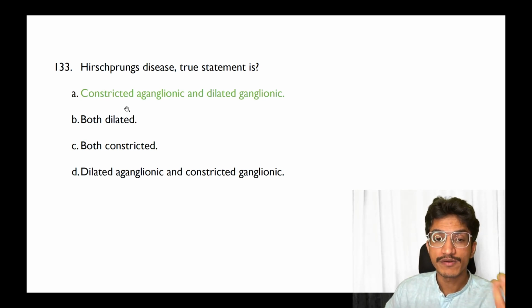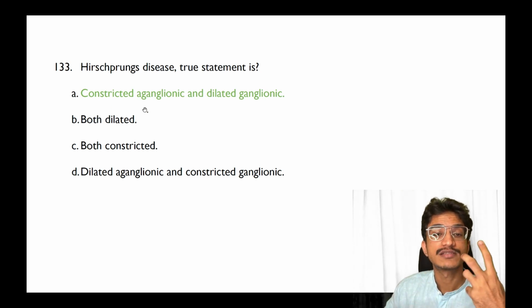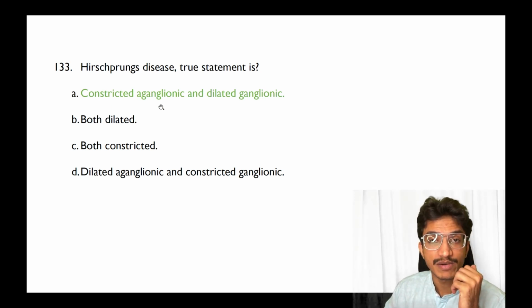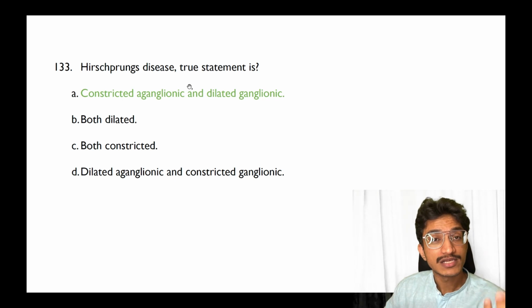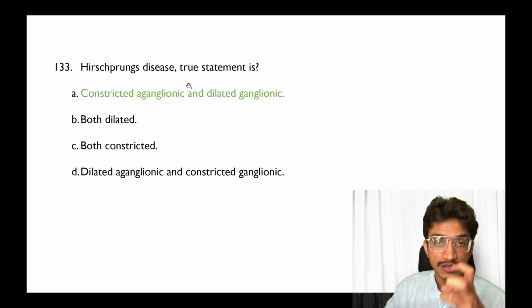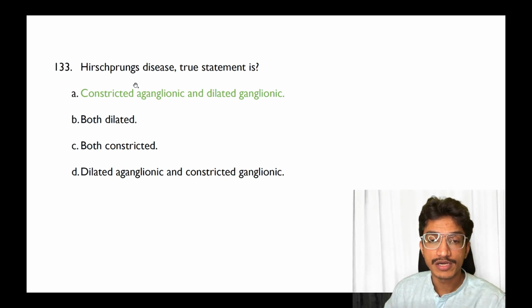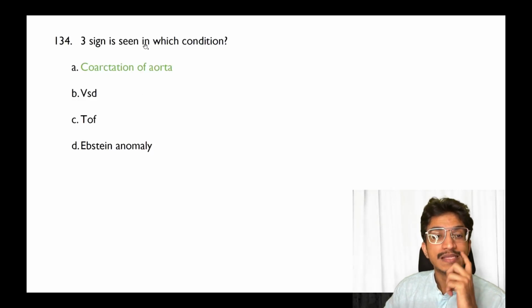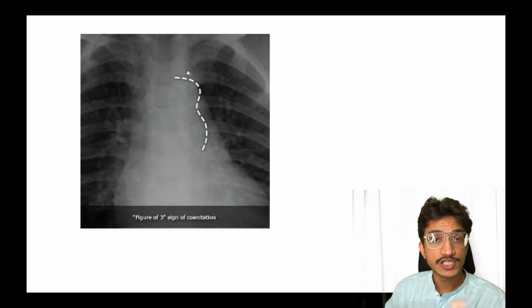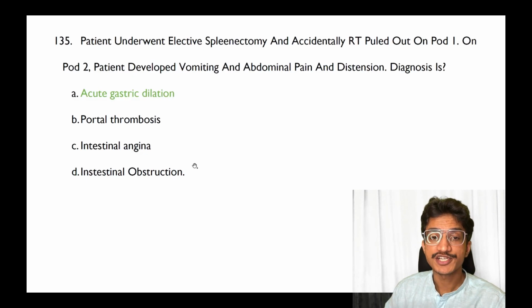Hirschsprung disease, what is a true statement? Very easy, straightforward: a constricted aganglionic segment with a dilated ganglionic segment. That is, the proximal ganglionic segment is dilated, and the distal aganglionic segment is constricted. So according to this, the answer is A. The 3 sign, very straightforward, is seen in coarctation of the aorta. So moving on to the next question.